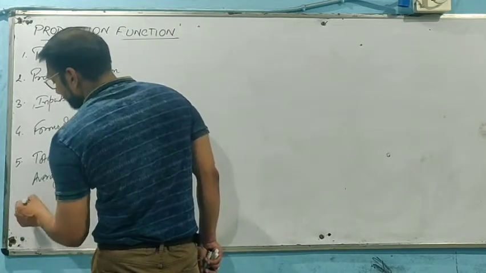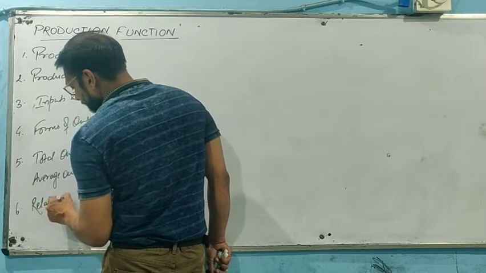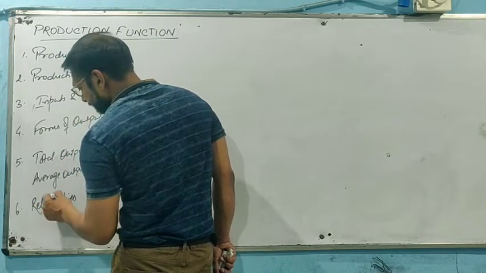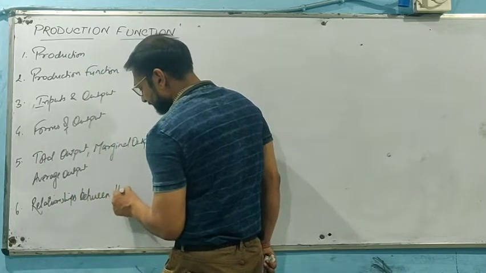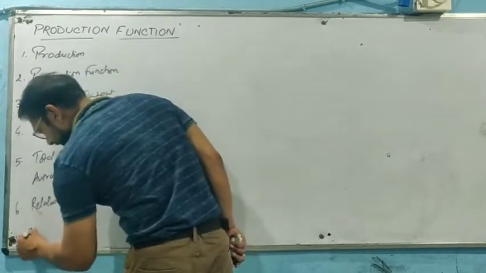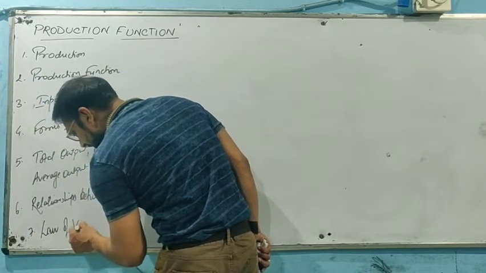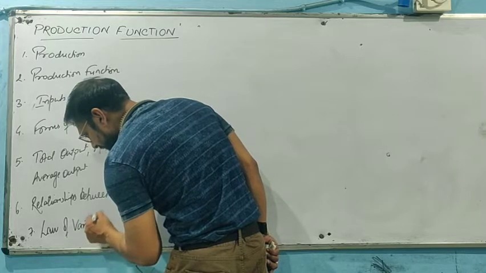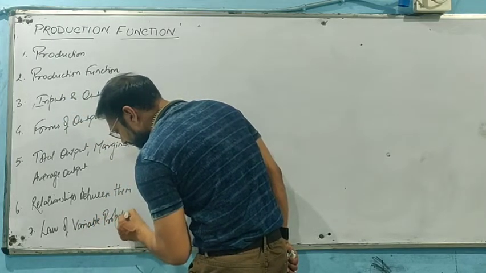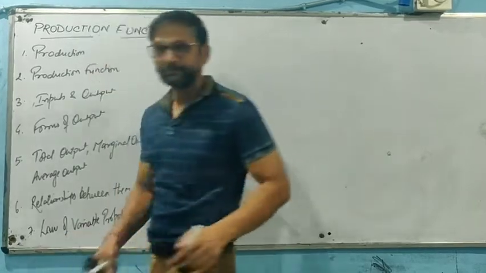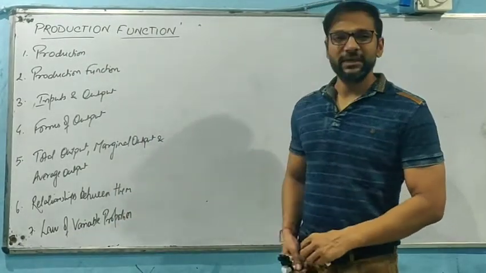And finally, we will be studying the relationship between them. And last but not the least, the law of variable proportion. So these are basically the main contents for this chapter.